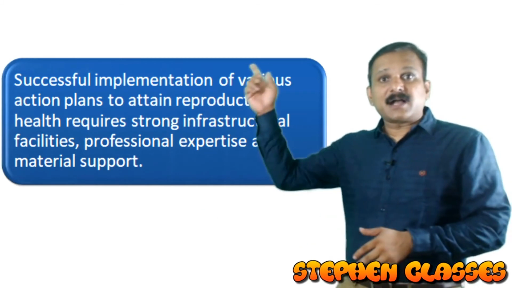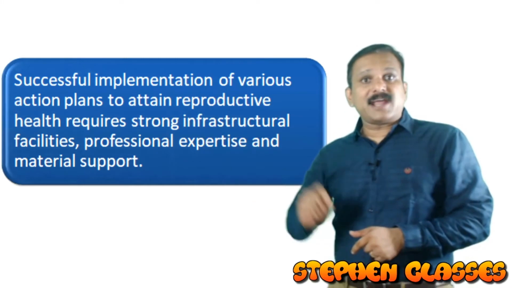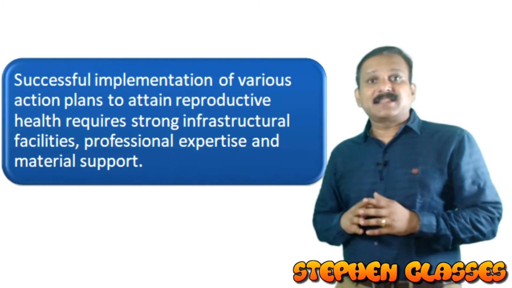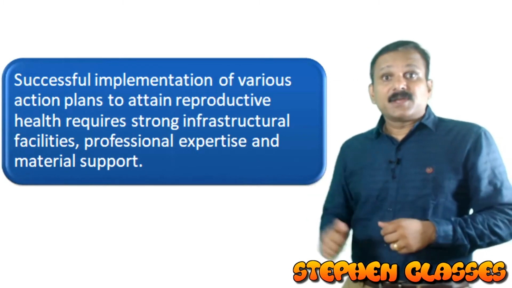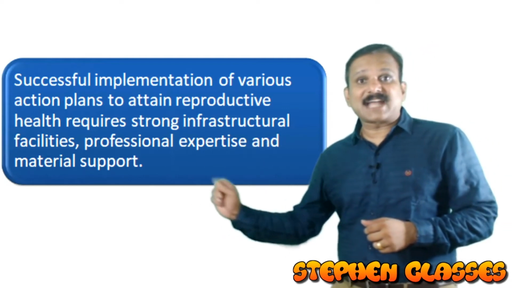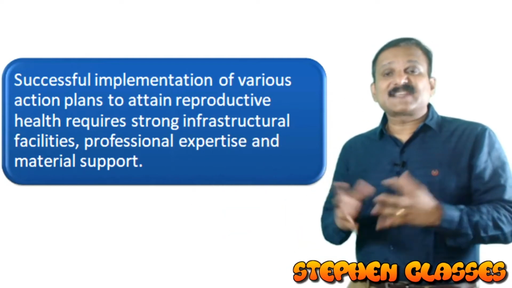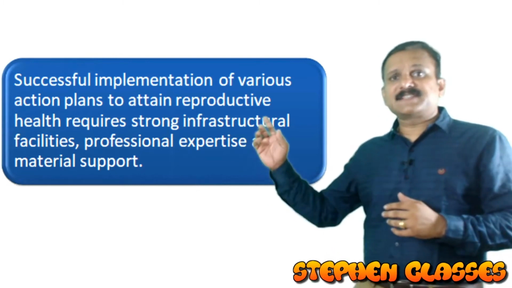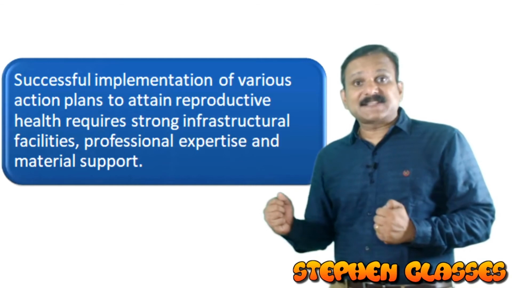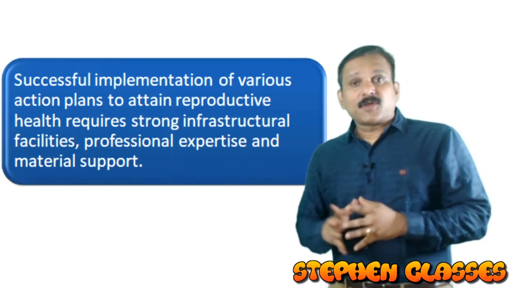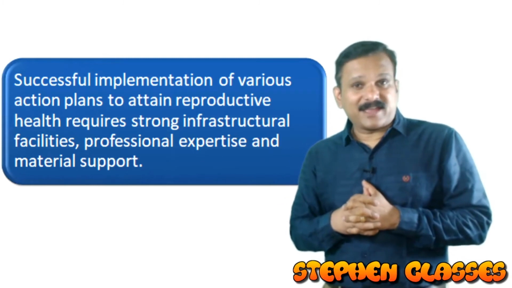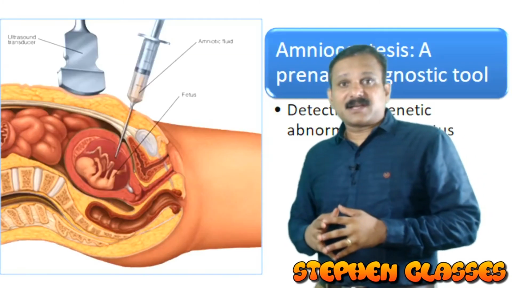Successful implementation of various action plans to attain a reproductively healthy society requires strong infrastructural facilities, professional expertise and also material support. Only then can we bring about a reproductively healthy society. Okay, now we move on to the next point.